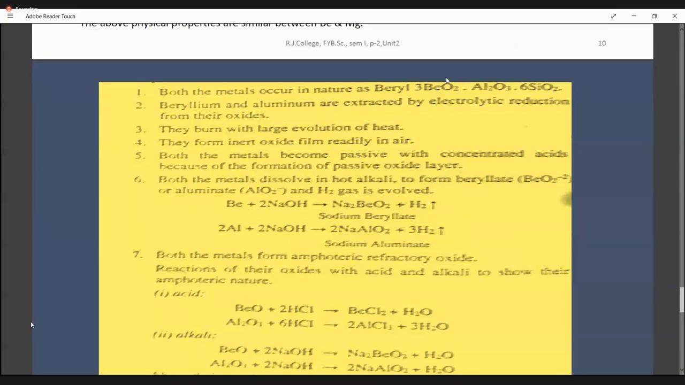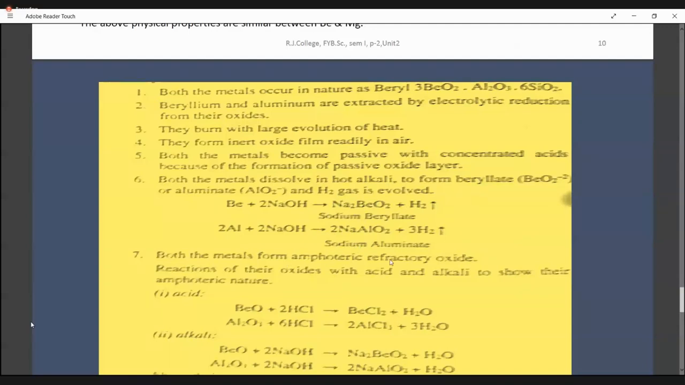Then when you heat these metals in oxygen, they evolve a large amount of heat. That is an exothermic reaction. And they form an inert oxide film on their surface. They are very passive. That is, they don't react with concentrated acids. They react only with a base like NaOH. They form a salt, sodium beryllate, sodium aluminate. See, the formula is also very similar: BeO2, AlO2 with that of sodium. The only difference is the oxidation number of beryllium is 2 plus here, and here it is 3 plus. Otherwise, this forms sodium beryllate, this forms sodium aluminate.